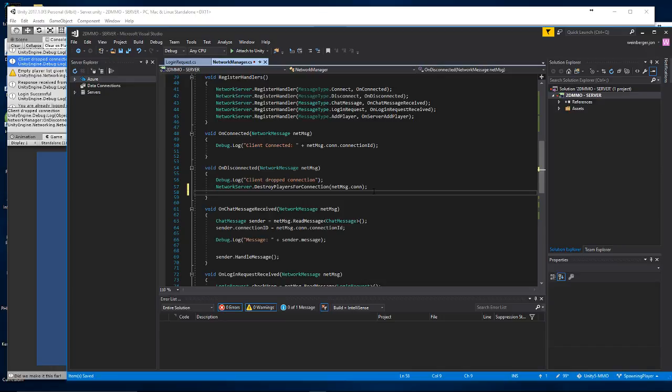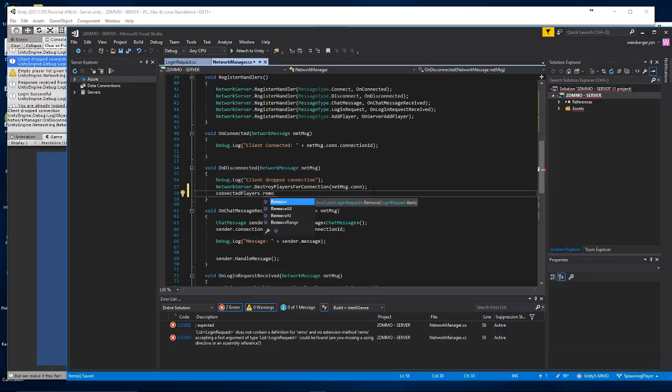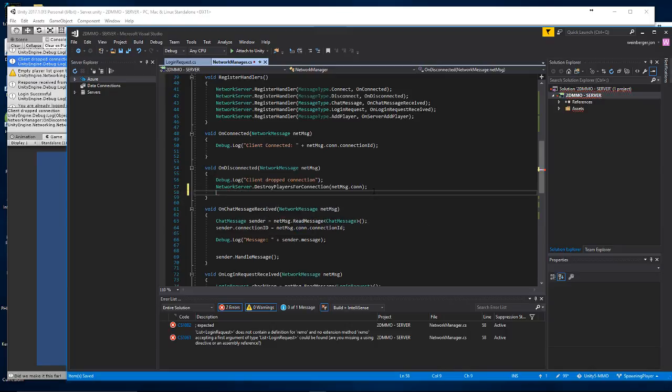So we're going to say connected players dot remove, let's see, remove at, and then that's an index. Oh, no, hold on. What do I want to do here? Basically, I need to find the login request which matches my connection ID, and I need to remove it from the list. Okay? So here's how I do this.